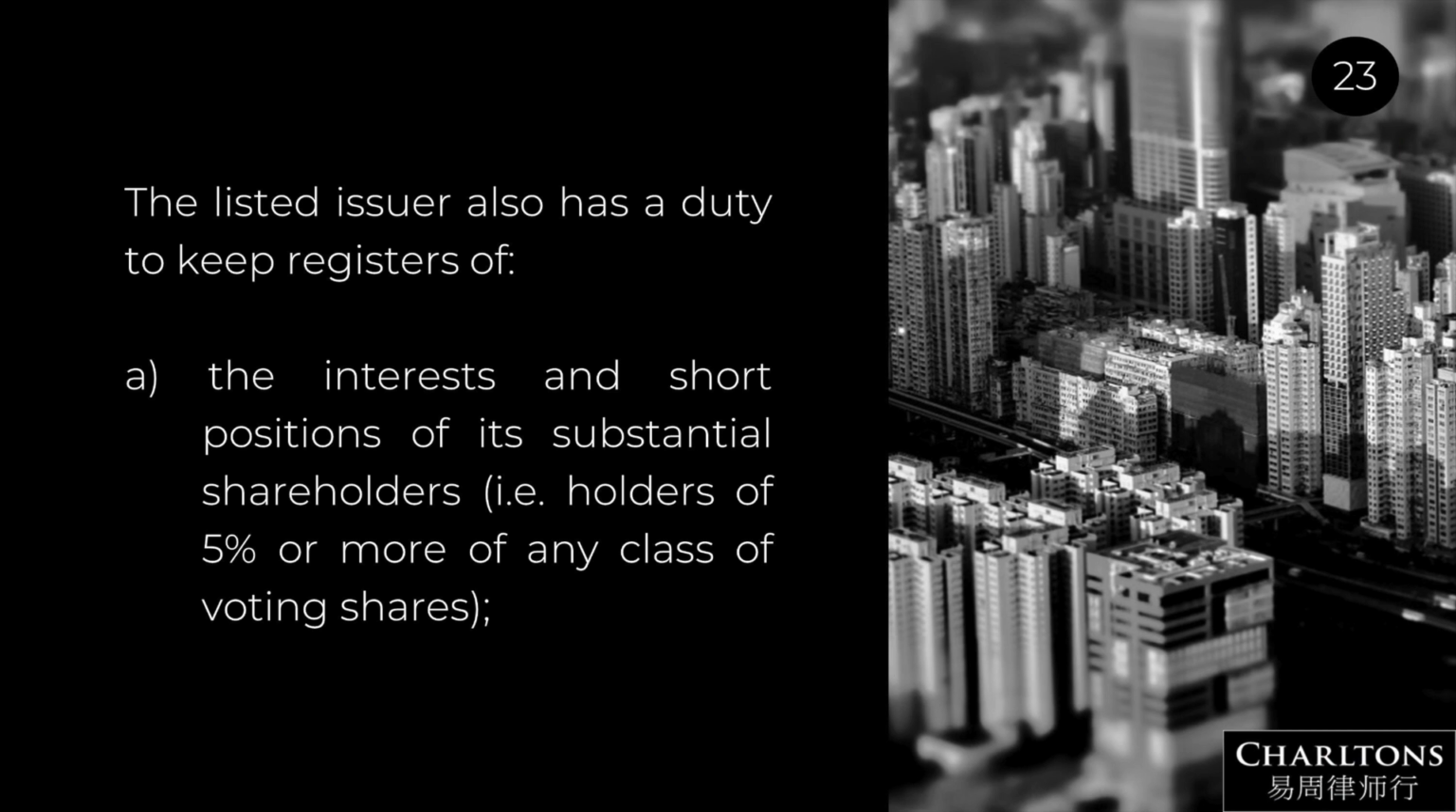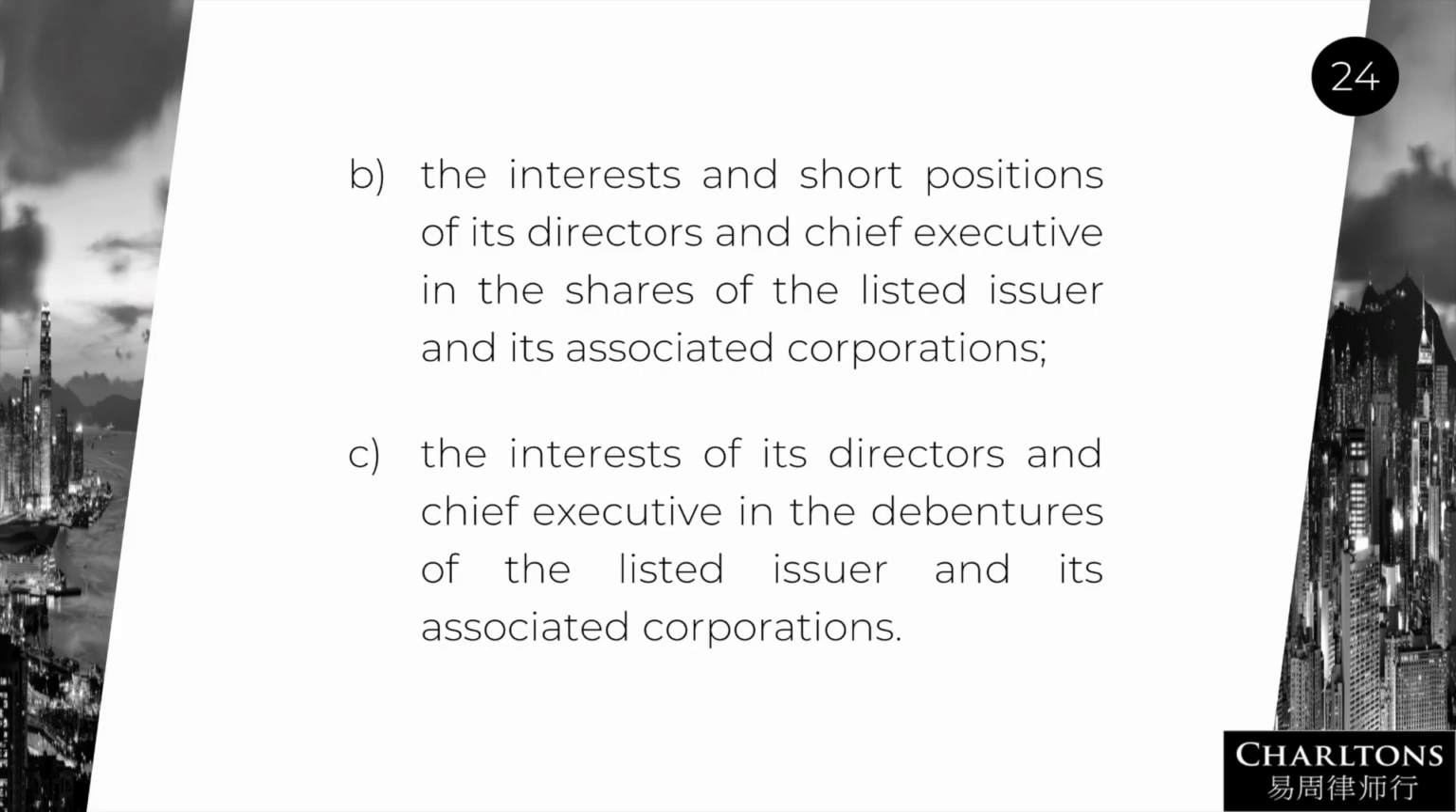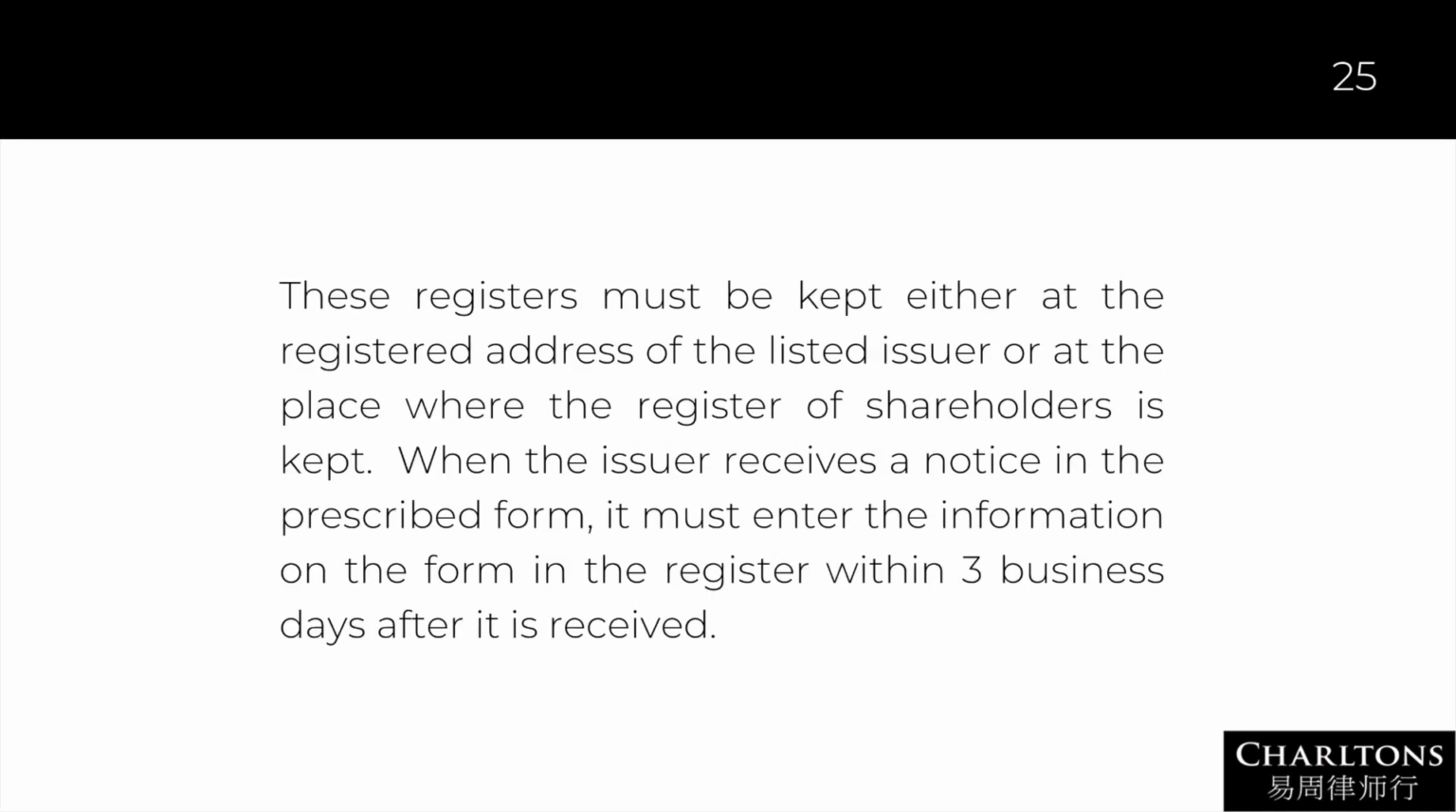The listed issuer also has a duty to keep registers of: a. the interests and short positions of its substantial shareholders, i.e. holders of 5% or more of any class of voting shares. b. the interests and short positions of its directors and chief executive in the shares of the listed issuer and its associated corporations. c. the interests of its directors and chief executive in the debentures of the listed issuer and its associated corporations. These registers must be kept either at the registered address of the listed issuer or at the place where the register of shareholders is kept.